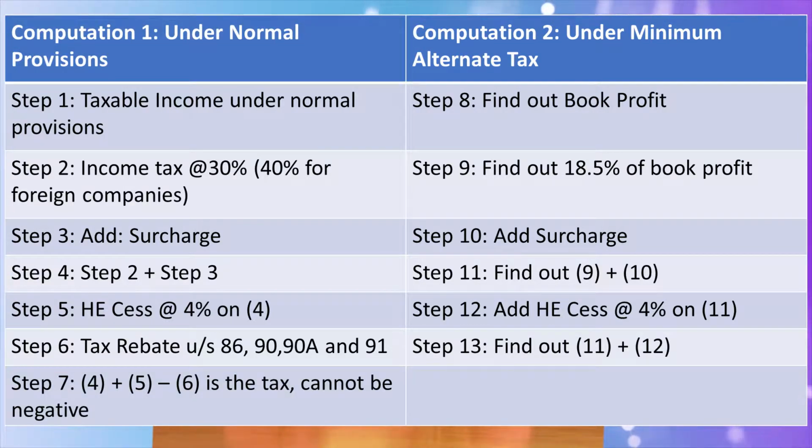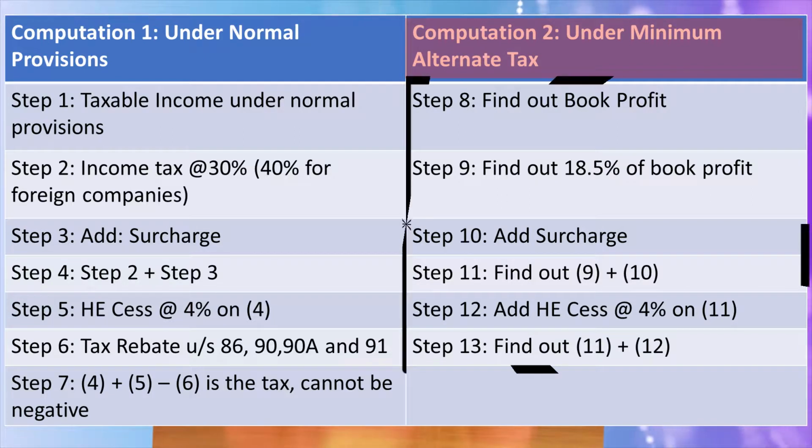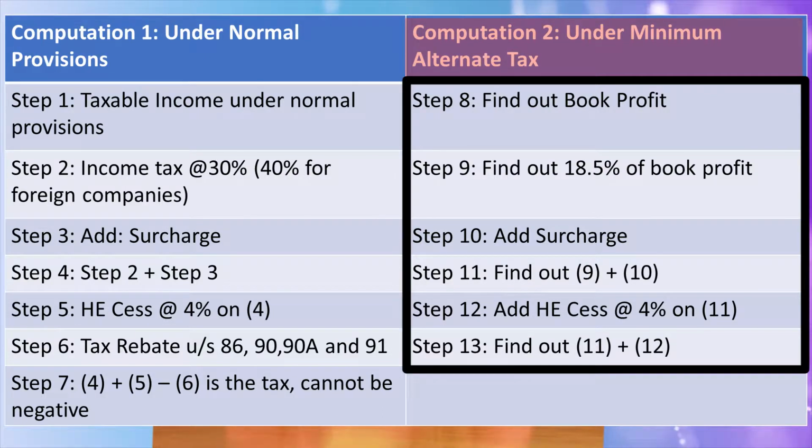So, under normal provisions, we have done step 1 till step 7. Let us move to computation under MAT. Under MAT, we will start with step 8 and end at step 13. Step 8 says that you have to find the book profit under MAT.